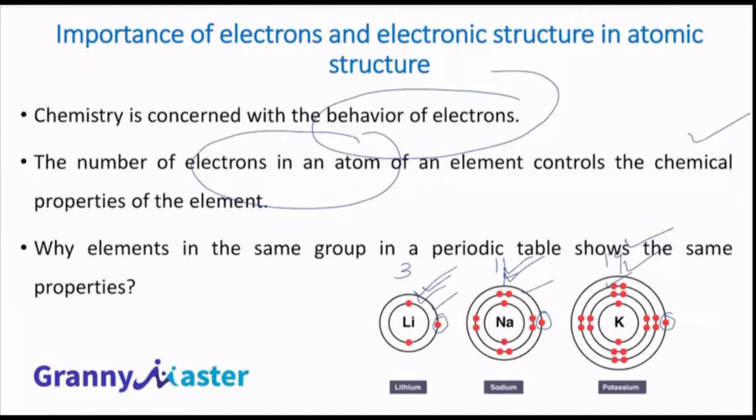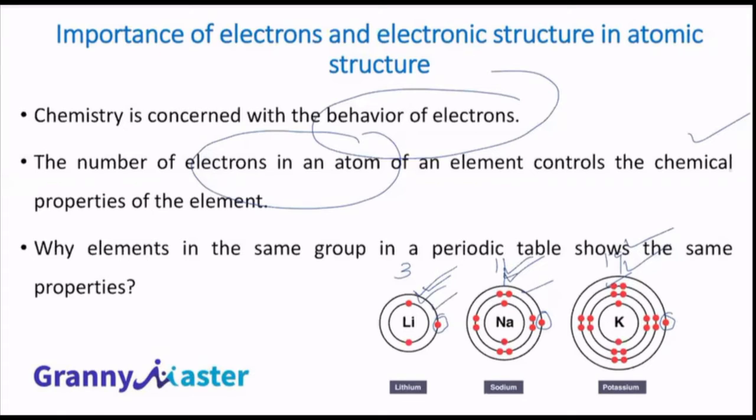The reason is, from now onwards, whenever you learn about atomic structure, you give more importance to how the electrons are arranged, how the electrons are moving, where I can find the electrons, what is the energy associated with that electron, whether that electron possesses more energy or less energy, whether that electron is away from the nucleus or closer to the nucleus, and how many electrons are there in the outermost orbit.